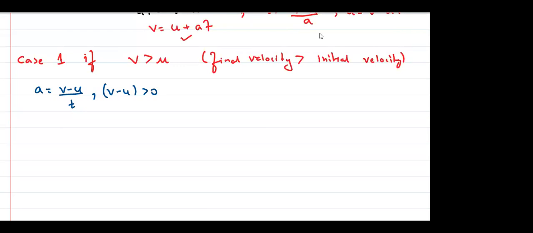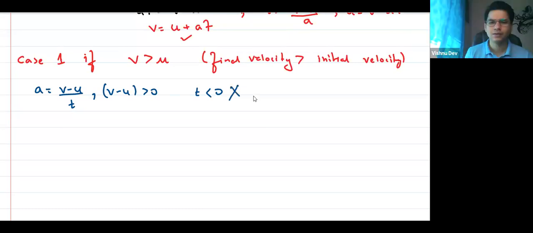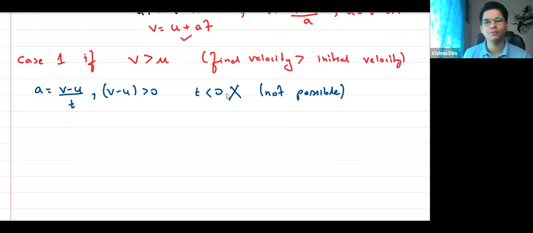So can I say, if this is the case, can time be negative? Tell me, can time be negative? No, sir, it is not possible. Time can never be negative. So if solving any equation you get negative time, it means you're making some mistake.